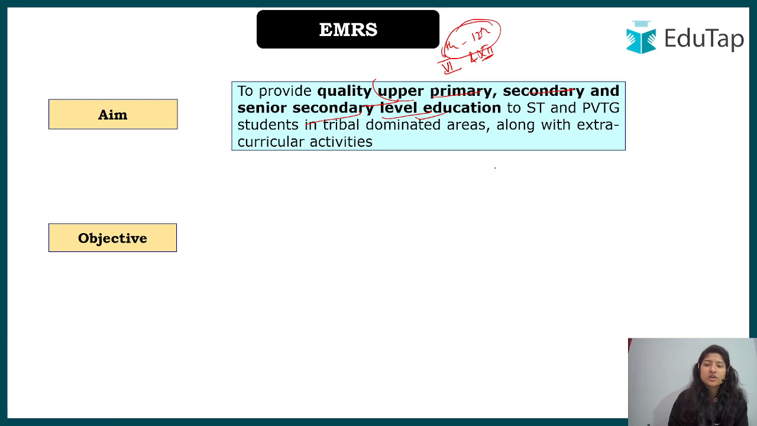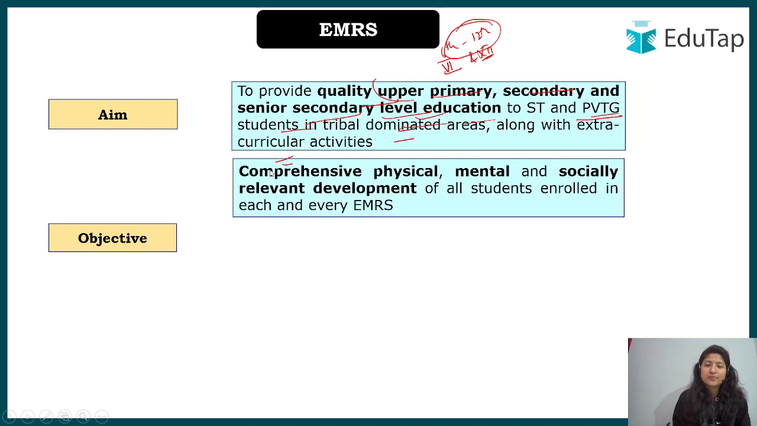So here we are talking about ST and PVTG students in tribal dominated areas. Okay, so what is PVTG? These are the particularly vulnerable tribal groups. Okay, so these are the ones that are deprived more than others. In ST also there are some communities that are more deprived, right? So they will be focused on in tribal dominated areas. In such areas where tribal dominance is there, such schools will be established, and extracurricular activities will also be provided to them.